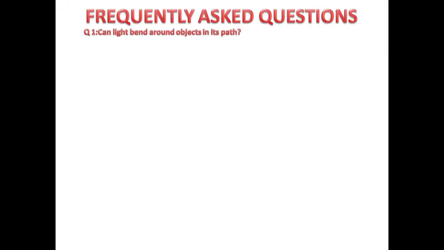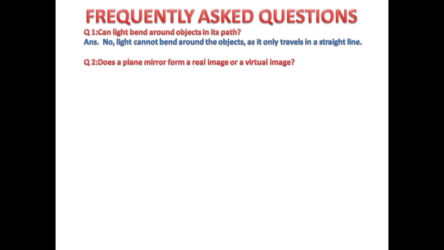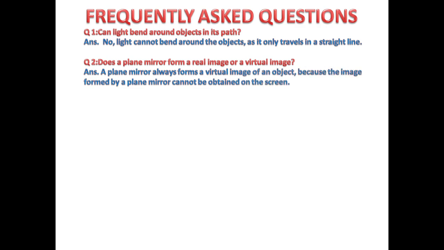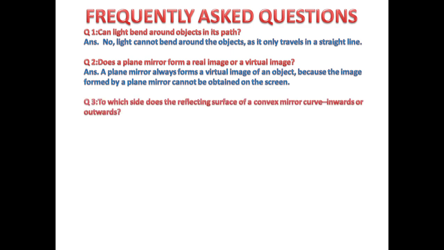Let us do some frequently asked questions. Can light bend around objects in its path? No. Light cannot bend around the objects as it only travels in a straight line. Does a plane mirror form a real image or a virtual image? A plane mirror always forms a virtual image of an object because the image formed by plane mirror cannot be obtained on the screen. To which side does the reflecting surface of a convex mirror curve, inwards or outwards? The reflecting surface of convex mirror curves outwards.